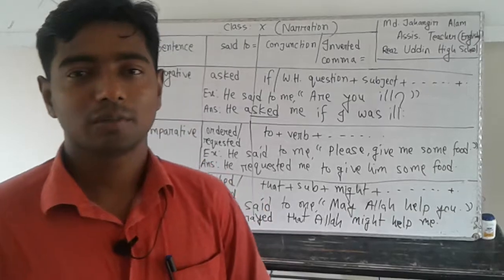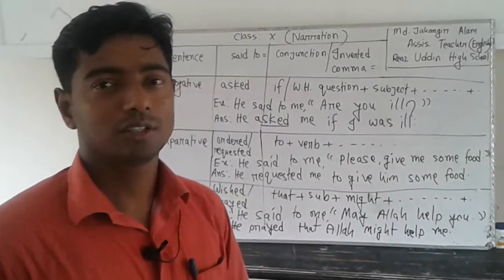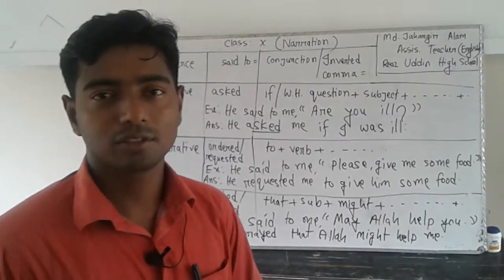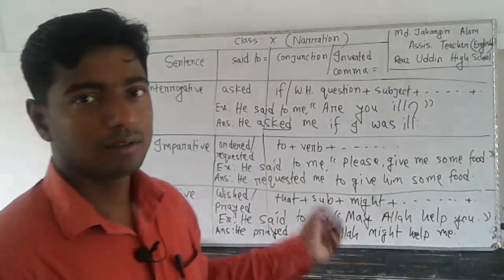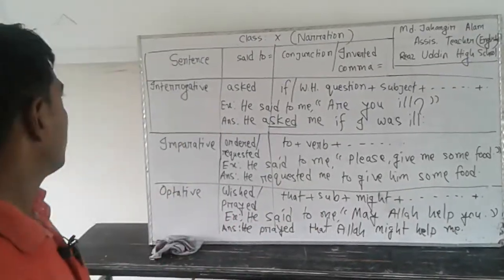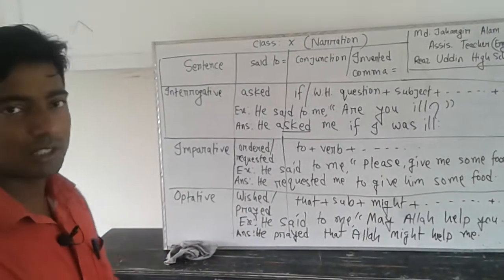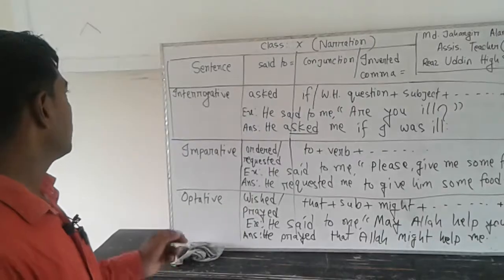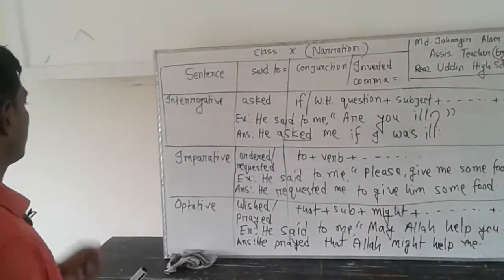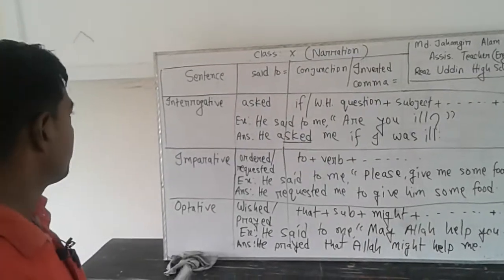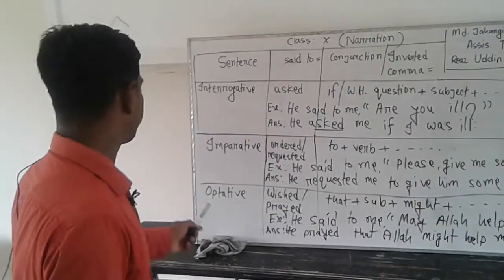Now I am going to take my second class. In our first class we tried to learn about narration, and today I am going to complete it. In our last class we learned about assertive sentences, and today we will try to learn interrogative, imperative and optative sentences. Interrogative, imperative and optative.